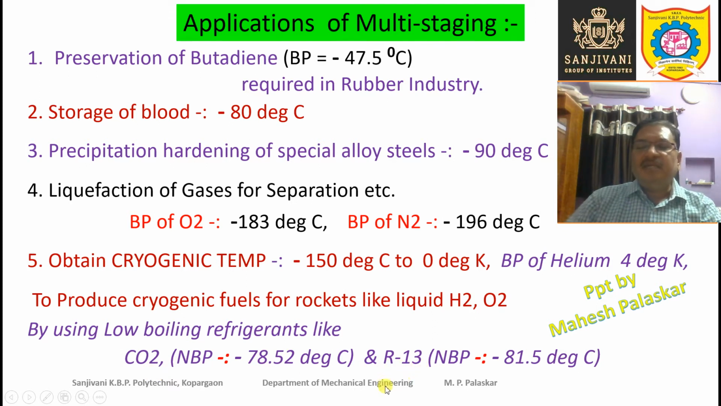Similarly, the same case is regarding R13 refrigerant, that is Freon 13, whose normal boiling point is still lower, that is minus 81.5 degrees centigrade. And again here also, if the pressure is below atmospheric pressure, this boiling point will be further reduced. So these are the applications of multi-staging. Whenever the temperature is very low, we can't change the condensing temperature. The condensing temperature is always high.